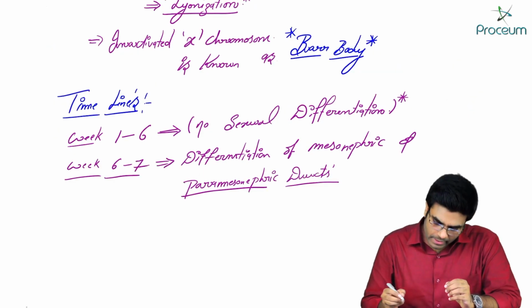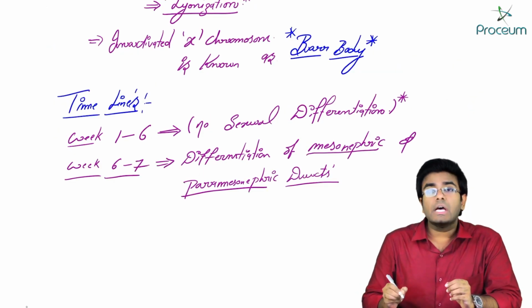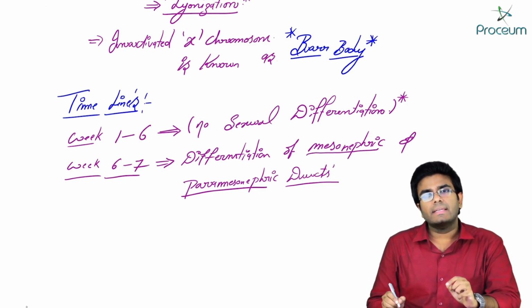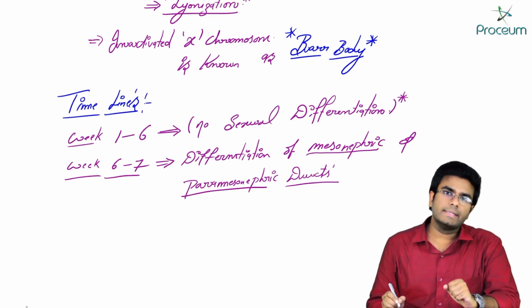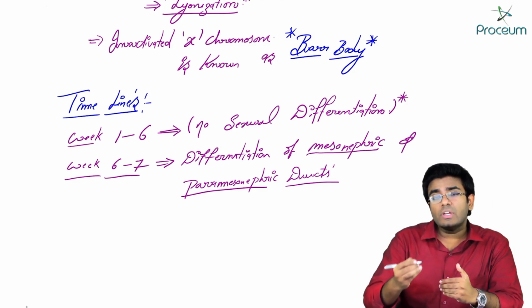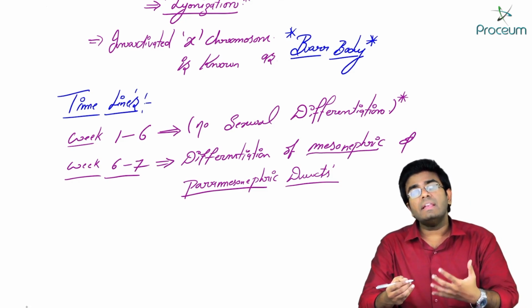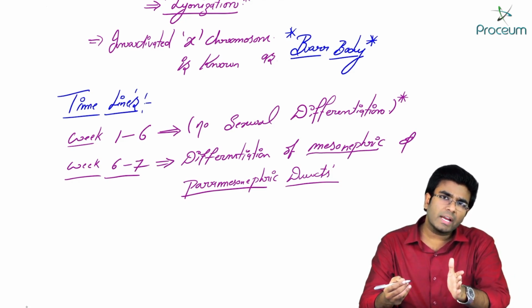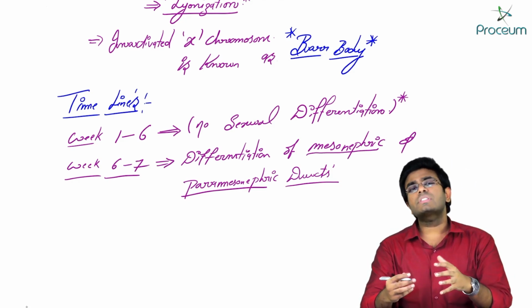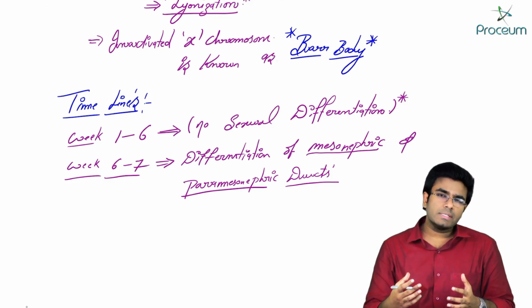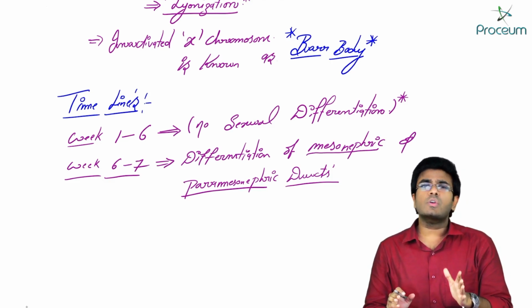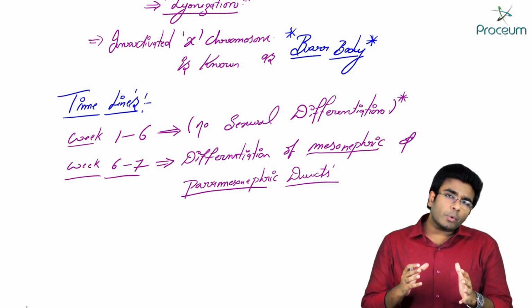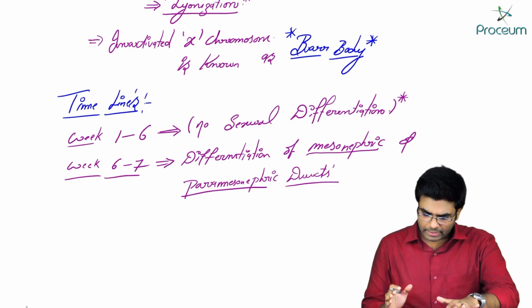We all know that mesonephric duct is also known as Wolffian duct and paramesonephric duct is also known as Mullerian duct. See, this mesonephric duct and paramesonephric duct will lead to the development of internal reproductive organs. For example, a mesonephric duct or Wolffian duct will give rise to male internal reproductive organs, and paramesonephric duct, which is also known as Mullerian duct, can lead to the development of the internal reproductive organs in a female. That we will see later.